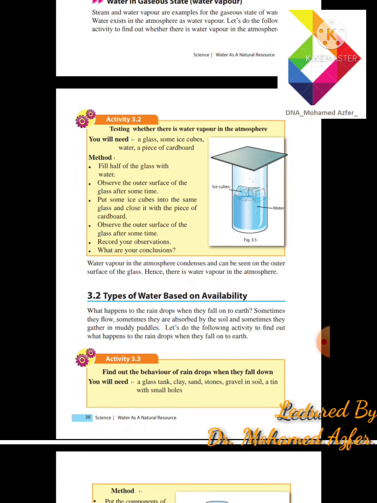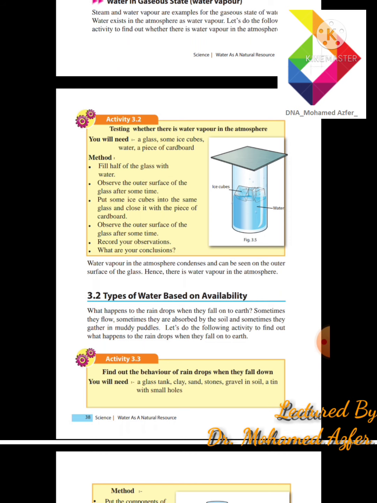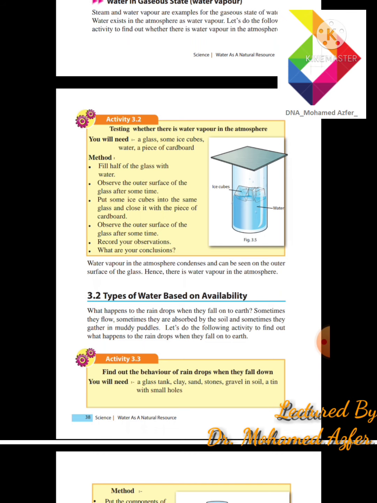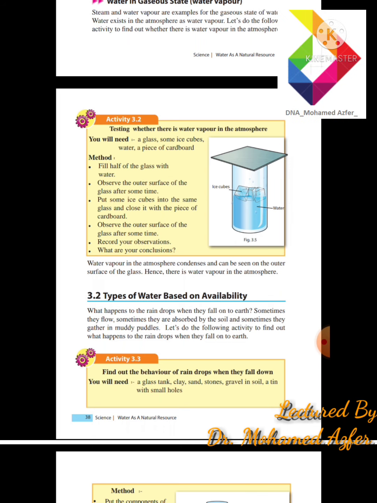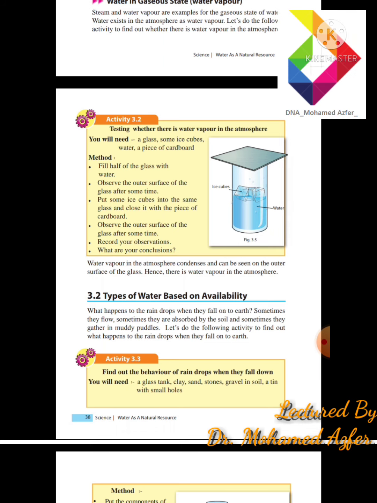Then cover the glass with a piece of cardboard. After some time, you will see some water drops on top of the cardboard, and some water droplets on the surface of or around the glass. That confirms that the atmosphere has water vapor.